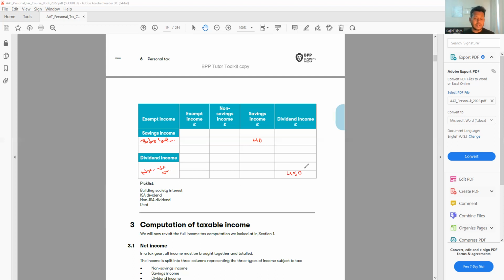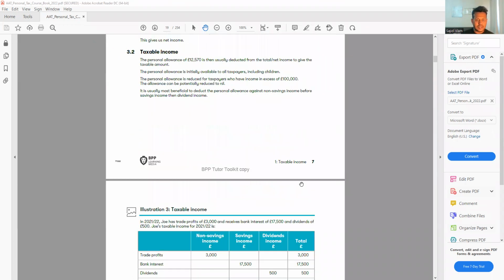That's it. So of course here, you just identify what type of income each one is. This is the basic understanding of exempt income, non-savings, and savings. All right, let's move to the next one. The next one is the computation of taxable income. So let's have a look at this one.